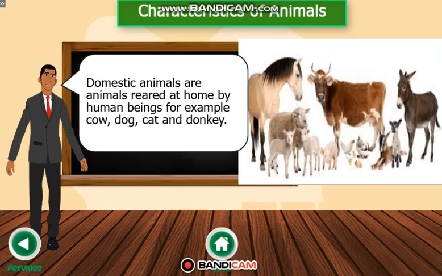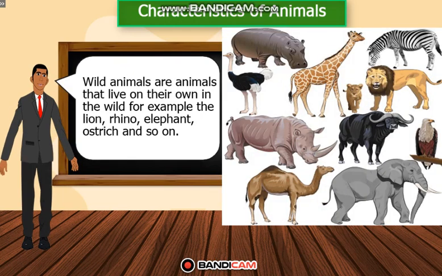Animals are categorized into two types, namely domestic and wild animals. Domestic animals are animals reared at home by human beings, for example cow, dog, cat and donkey. Wild animals are animals that live on their own in the wild, for example the lion, rhino, elephant and ostrich, and so on.